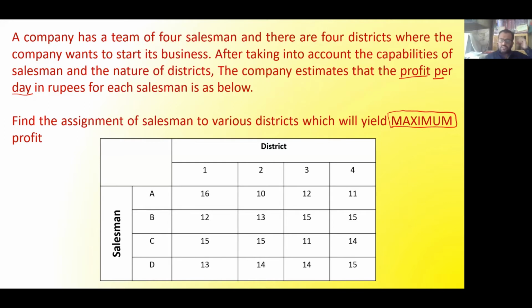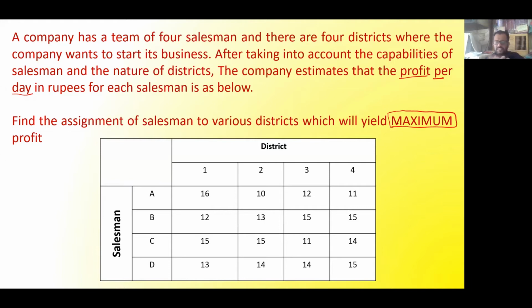So now the question arises: this question in front of your screen is a maximization problem, and I am telling you that we cannot use the Hungarian method because it is not of minimum type. So what will be the procedure to solve this kind of problem? A very simple solution based on mathematical logic. The first step in any problem of maximization will be to convert the problem into a minimization problem.